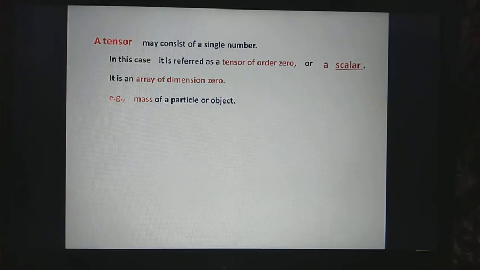If we consider a body having some volume, then every point of that body is a particle with some mass, and hence mass is defined at every point of that body. Thus a scalar field is defined, and so the mass per unit volume, that is the density, is an example of a scalar field.